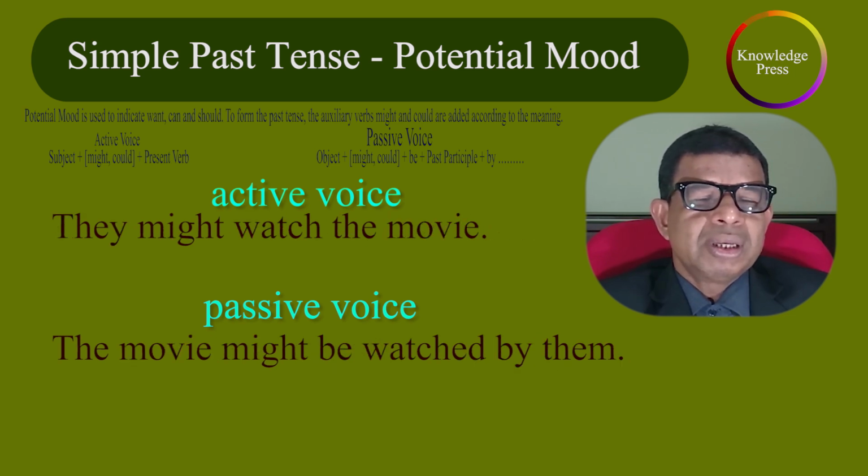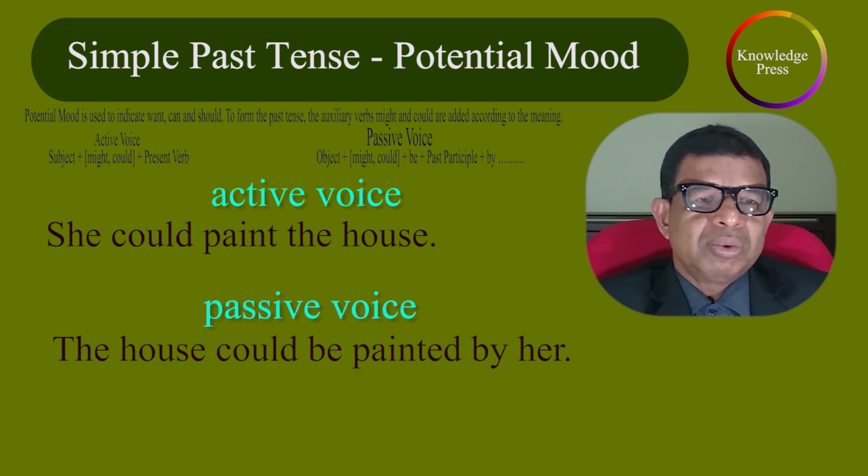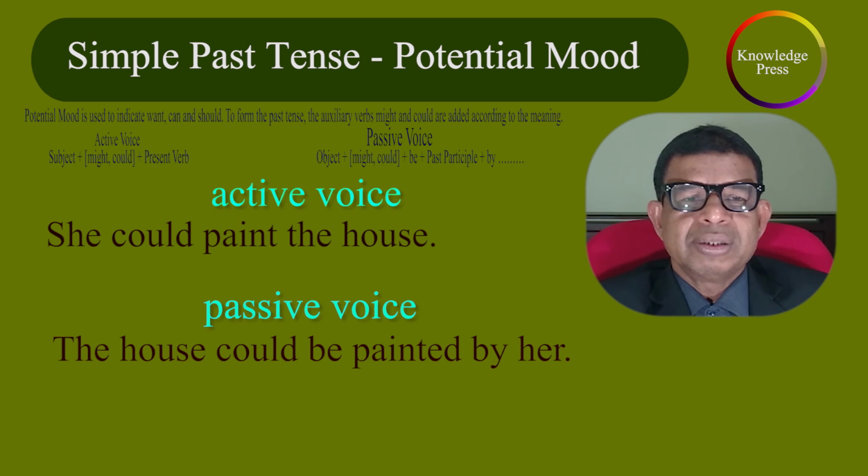Active voice. They might watch the movie. Passive voice. The movie might be watched by them. Active voice. She could paint the house. Passive voice. The house could be painted by her.